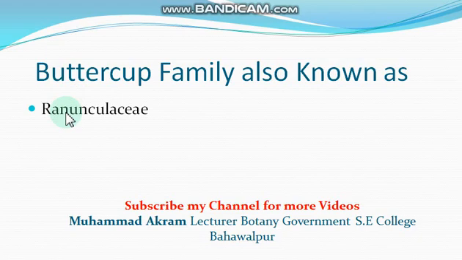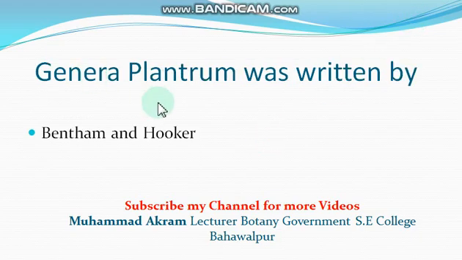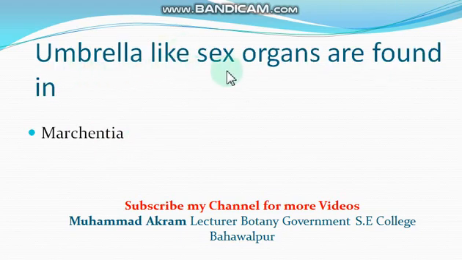Family Ranunculaceae is also known as buttercup family. The Genera Plantarum was written by Bentham and Hooker. Umbrella-like sex organs are found in Marchantia.